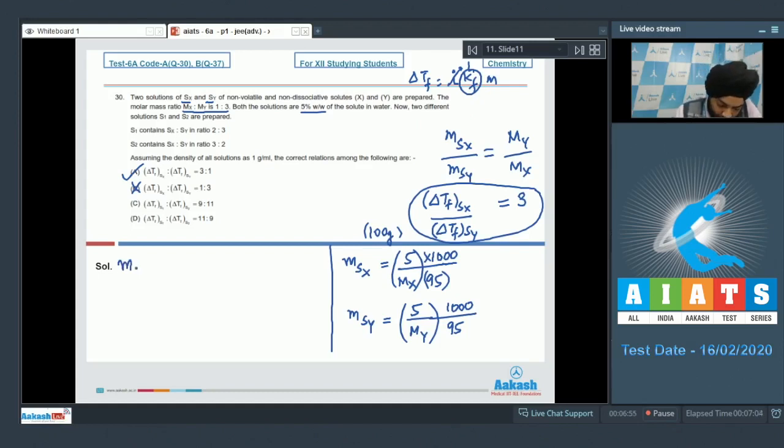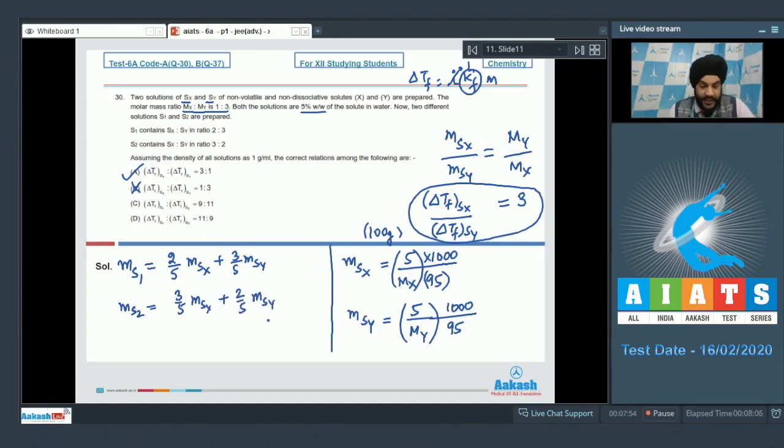If I talk about molality of solution S1, it contains Sx and Sy in the ratio of 2:3. So this can be written as 2/5 into molality of Sx plus 3/5 into molality of Sy. And now if I talk about the molality of S2, students, it will be equal to 3/5 into molality of Sx plus 2/5 into molality of Sy. So we just have to deal with the ratio of these two numbers.